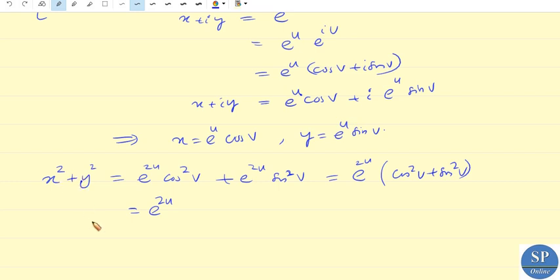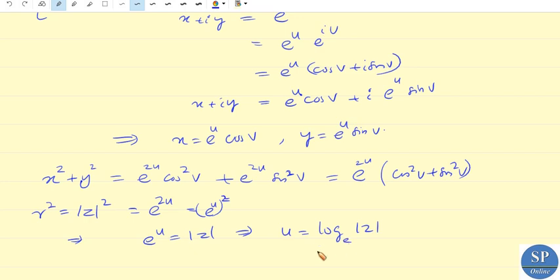We know x square plus y square is nothing but mod z whole square, or it is r square, right? So it is mod z whole square. From this we get e power u whole square, so e power u equal to mod z. Mod z is a real number, so u equal to log of mod z to the base e. That is u here.